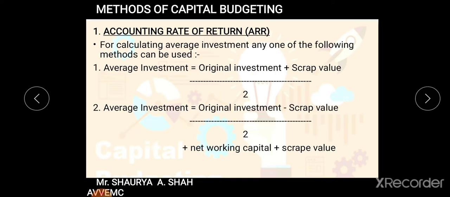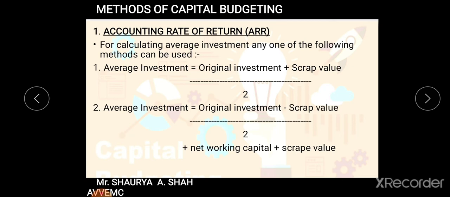Fine. Moving on, how do you calculate average investment? For calculating average investment, there are two main formulas. There are around four formulas, but two mainly we use in practical sums. The very first, original investment plus scrap value. I hope all of you must be clear with the concept of scrap value, the value which we get at the end of economic life of the project, that is known as scrap value. So original investment plus scrap value divided by 2. Second, average investment is equal to original investment minus scrap value divided by 2.